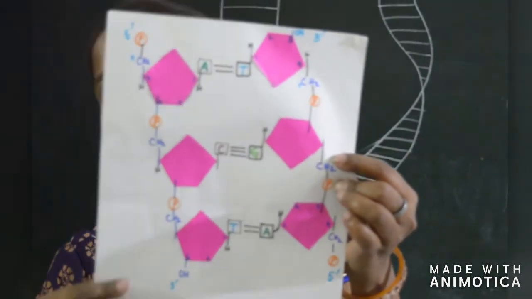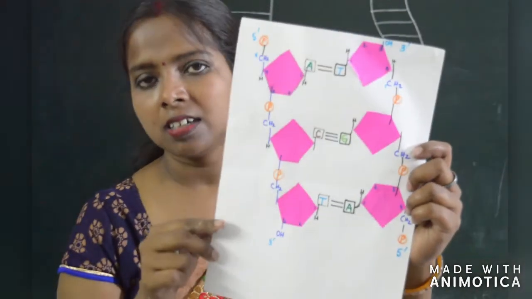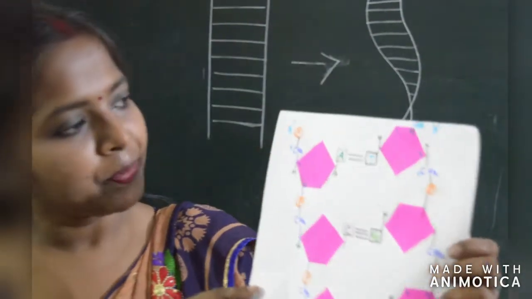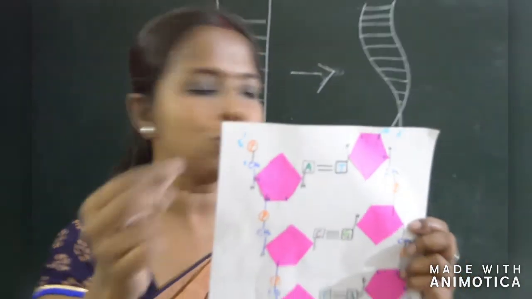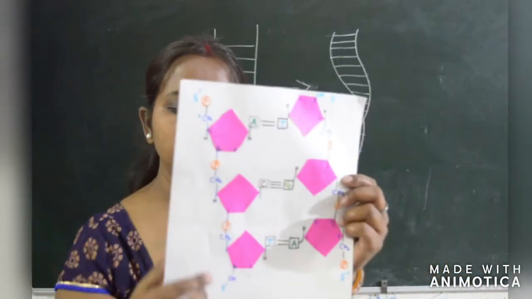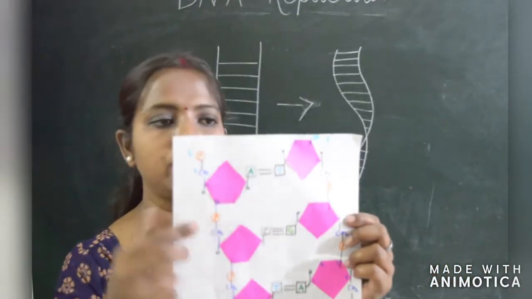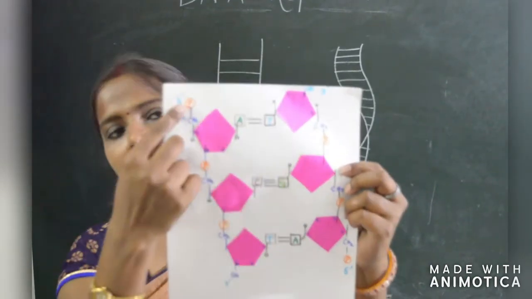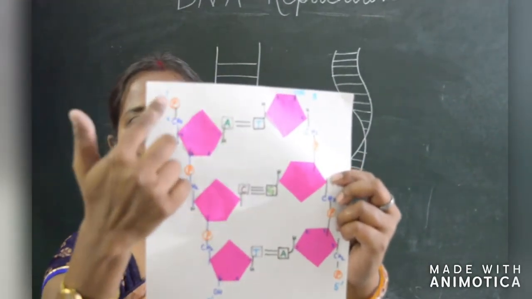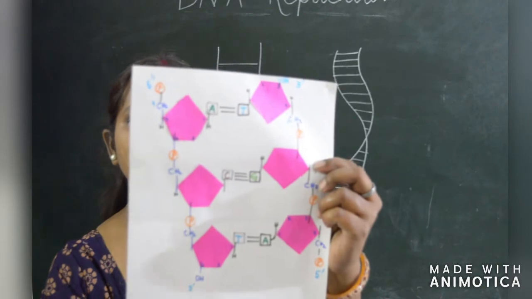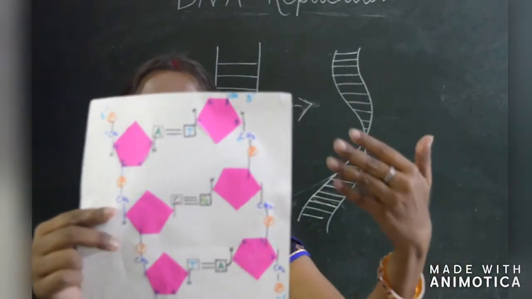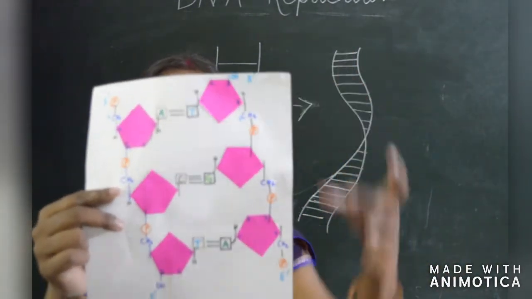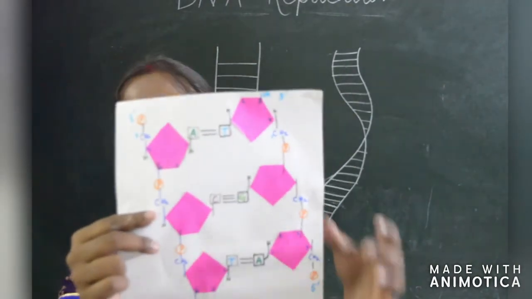Like this, all the nucleotides are arranged. Now I want to show you the 5' structure and the 3' structure, and why it is complementary. Here you can see this is the 5' end and this is the 3' end. In the next part, this is the 3' end and this is the 5' end.